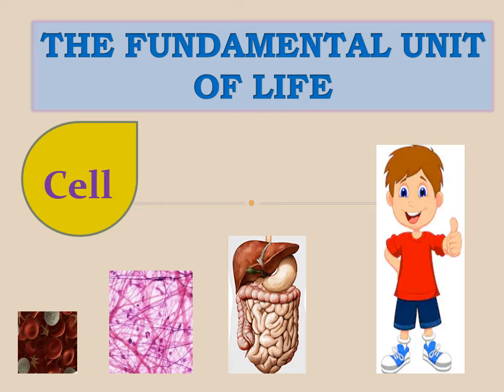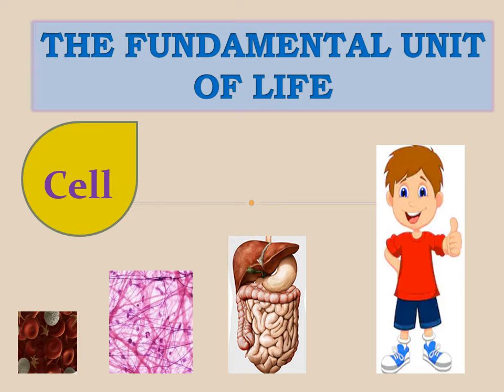We have several systems, and those systems are specific in performing a particular function. So we can say that for performing all the metabolic activities of our life, we have specific systems. For example, we have the digestive system for digestion, the respiratory system for respiration, the excretory system for excretion. So like this we have several systems, and those systems are made up of organs.